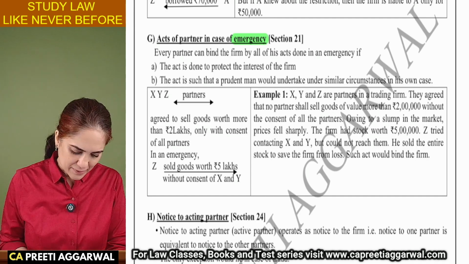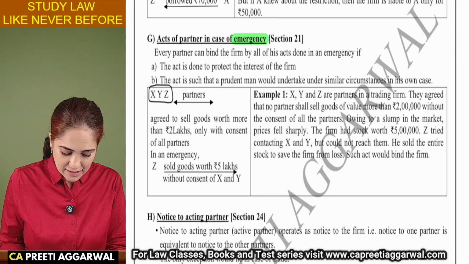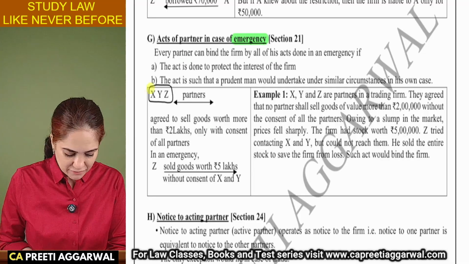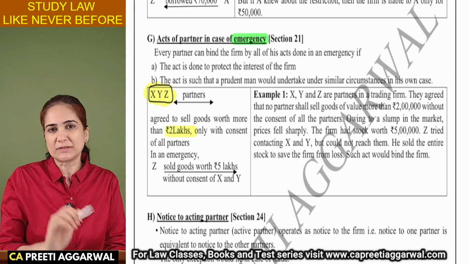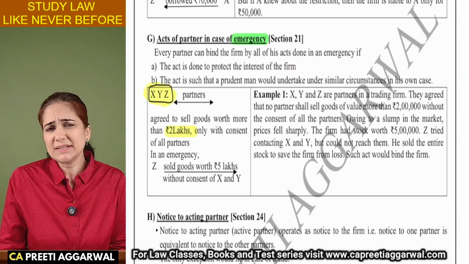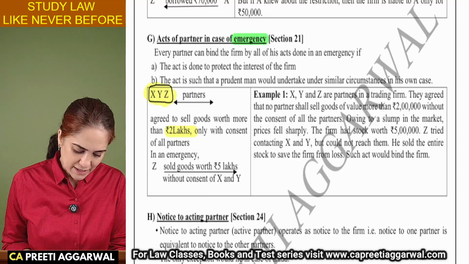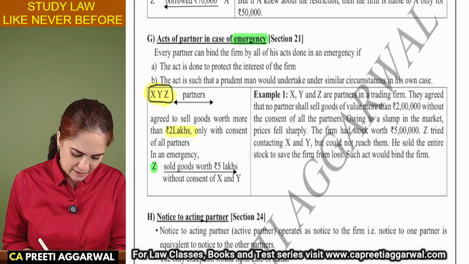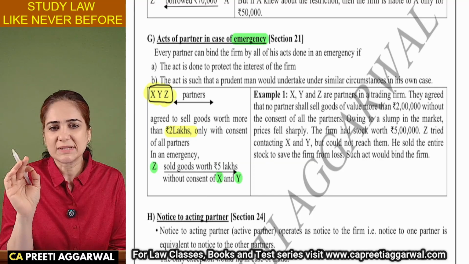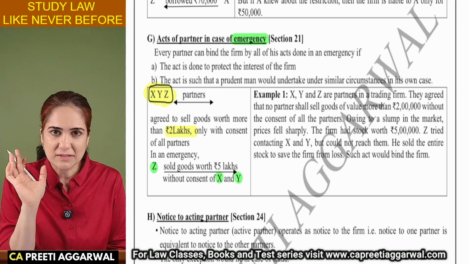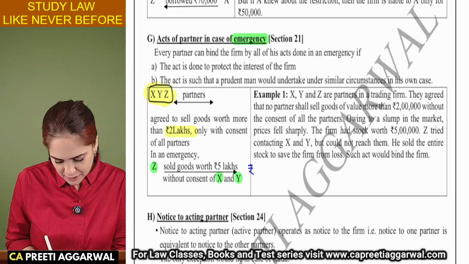So let's say, for example, that X, Y, Z are partners and they agree that none of us will sell the goods more than 2 lakh without the consultation of the other partners. But suddenly there was a slump in the market. Prices were falling rapidly. Z was alone in the office. He tried to contact X and Y, but they were not reachable. So he decided to sell the goods at the best available price. Now, let's say, for example, that the goods were valued at 5 lakh rupees.